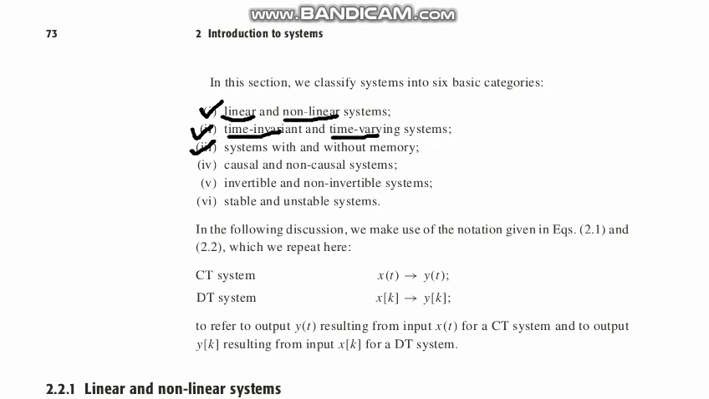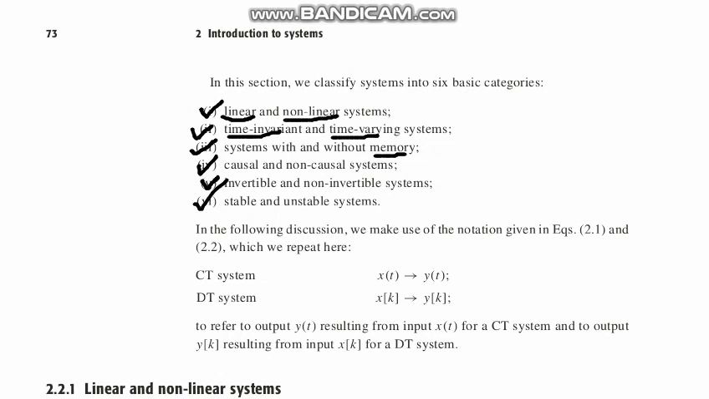That is the systems with and without memory. Memory is one of the basic properties: memory or memoryless system. Fourth condition is causality, and we can divide it into two: causal and non-causal systems. Then is invertibility. We could divide it into two: invertible system and non-invertible system.